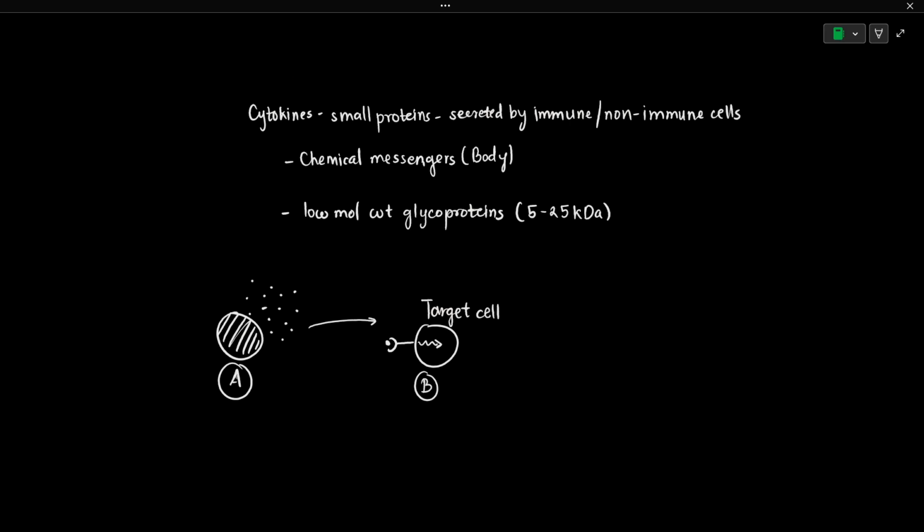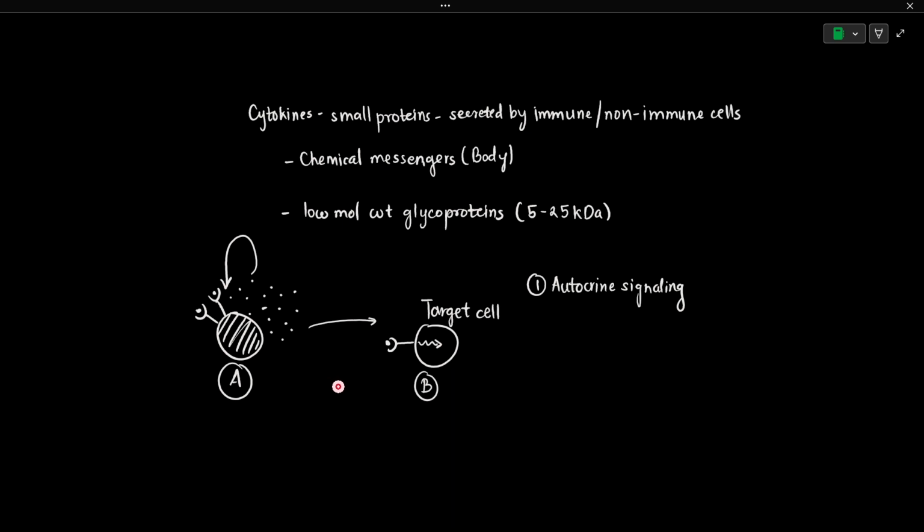Either this signaling could be autocrine, meaning the source cell A and the target cell are the same. The cytokine molecules produced by cell A are going to work on the same cell, or they are going to bind to the receptors present on the same cell. Such signaling by the cytokines is referred to as autocrine signaling. We have discussed those types in detail in the signaling series, but I am telling you here because you should know how they trigger intracellular signaling pathways.